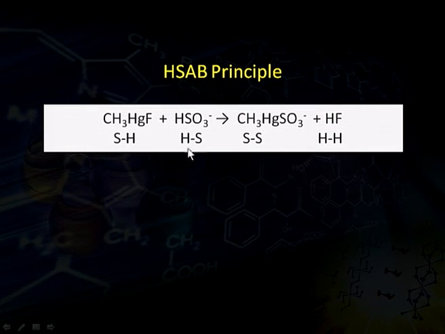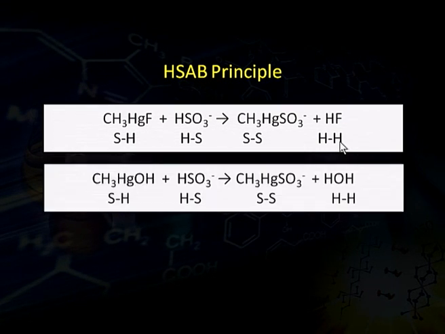So, the hard-soft combination and soft-hard combination is not stable and they spontaneously form soft-soft and hard-hard combinations. Similarly, in another example, we can see methyl mercury hydroxide, which is a combination of soft acid and hard base. When it combines with HSO3 minus, which is again a combination of hard acid and soft base, they spontaneously form methyl mercury sulfide, because in this case methyl mercury cation is a soft acid and sulfide ion is a soft base, and water again is a combination of H positive and OH minus.